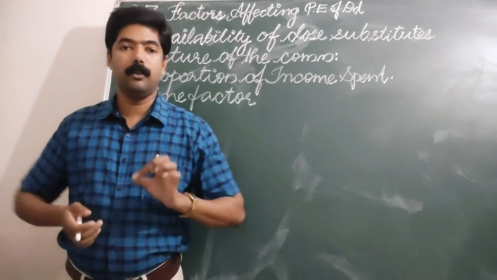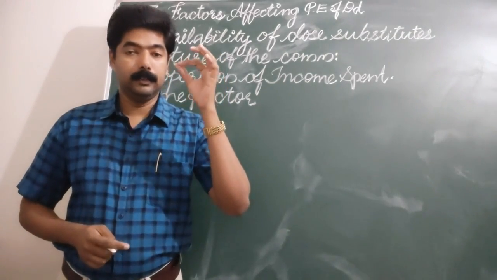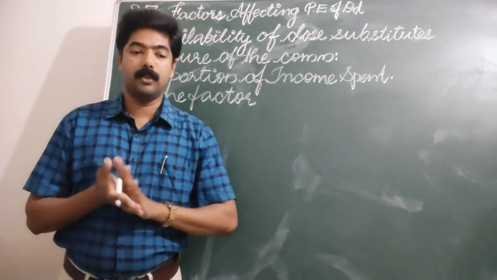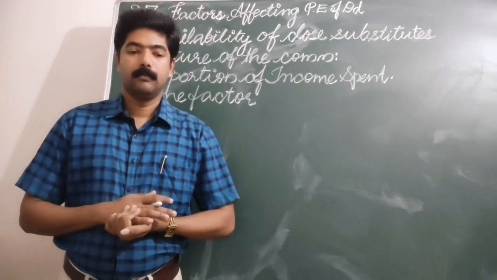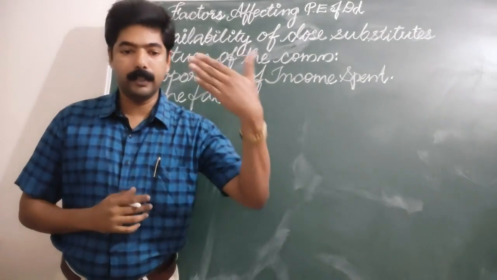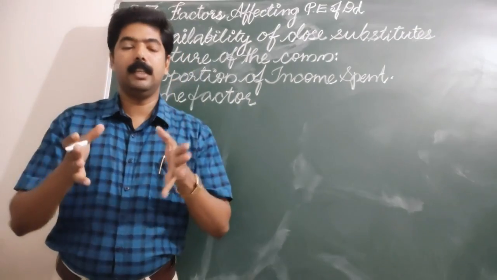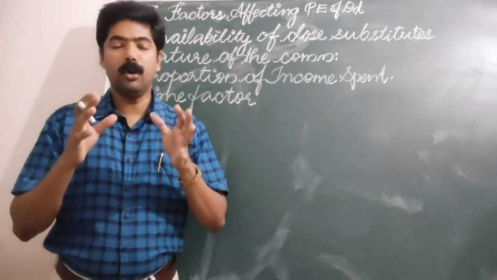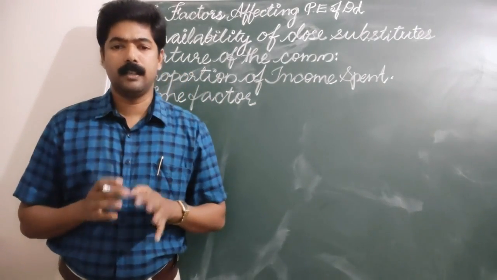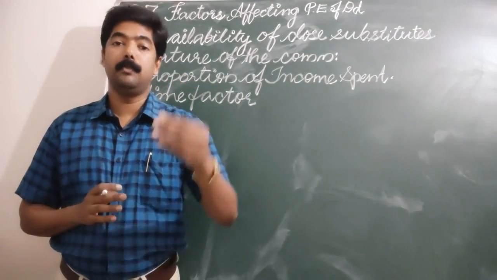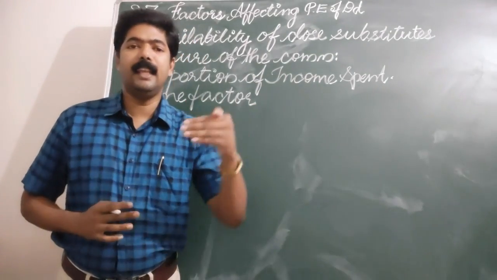So one point you have to remember is that goods which have more substitutes may be elastic in nature. On the other side, if the commodity has no substitutes or only weak substitutes, then the demand for it would be inelastic. Why inelastic?